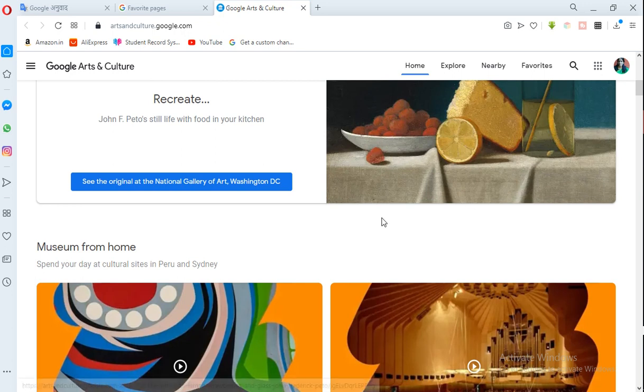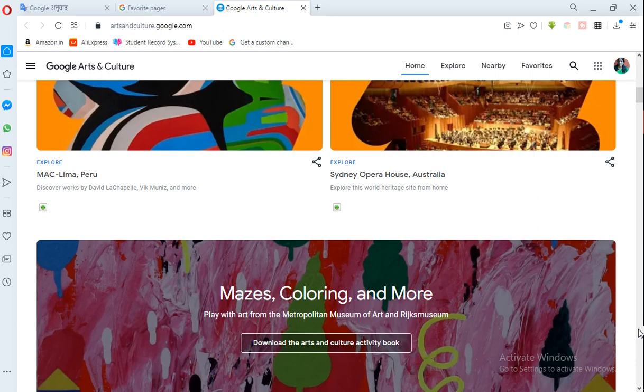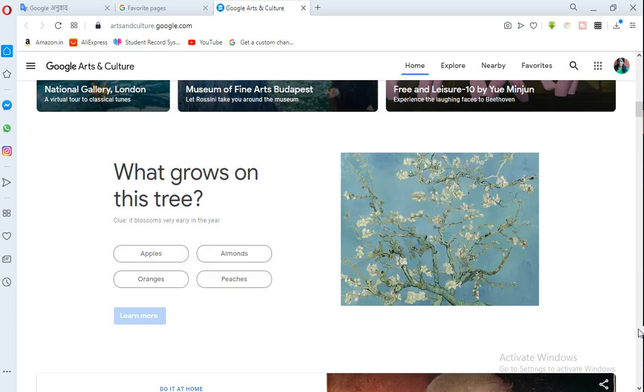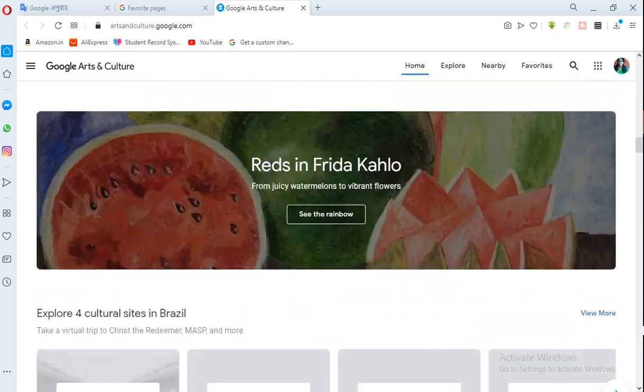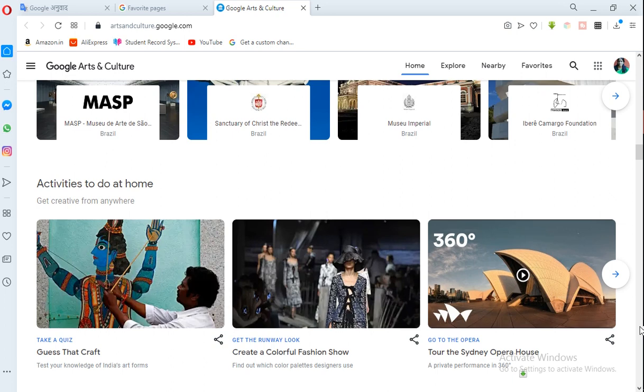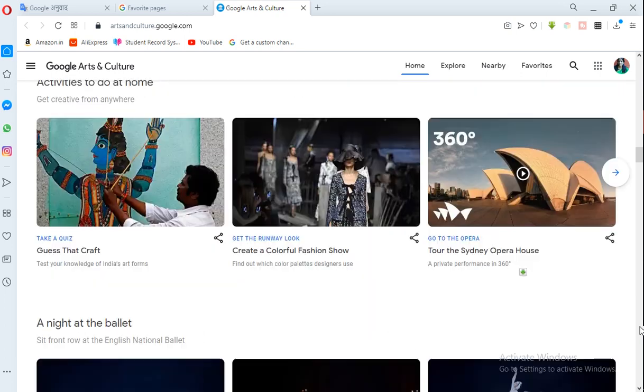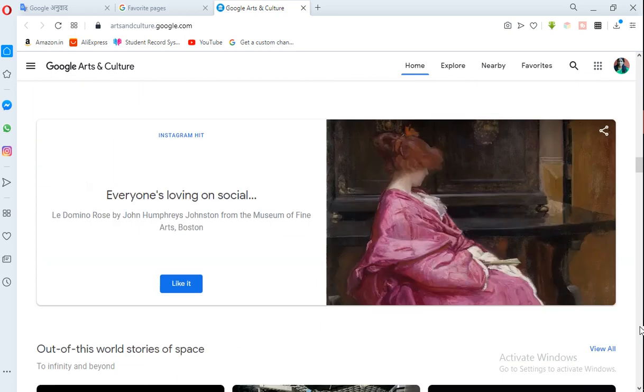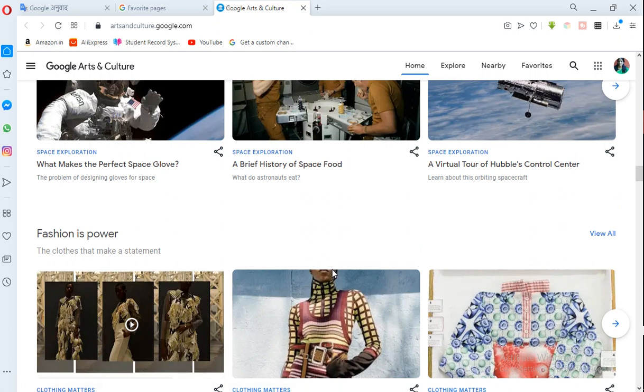Then this is Recreate. You can create your art gallery. There are so many.